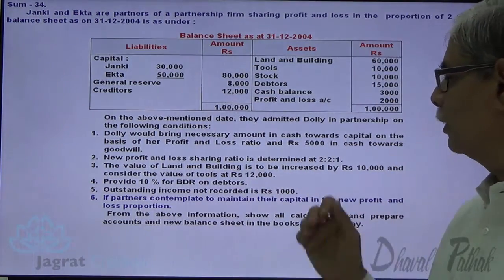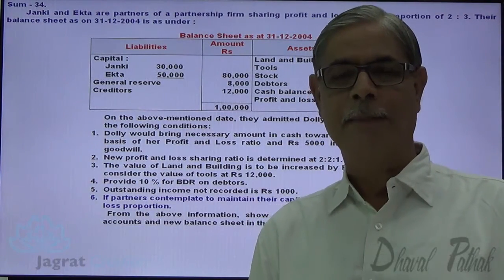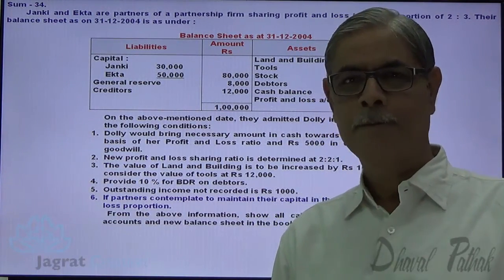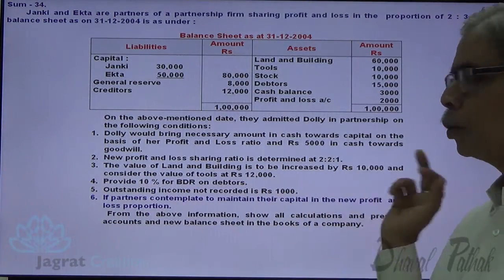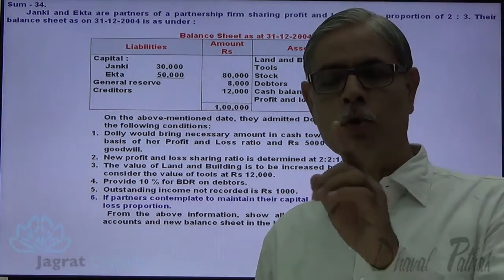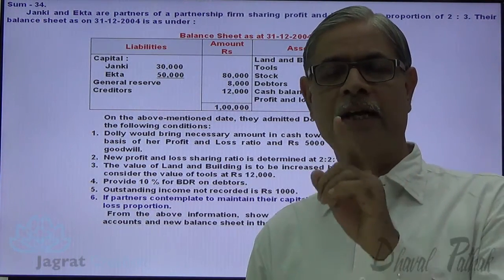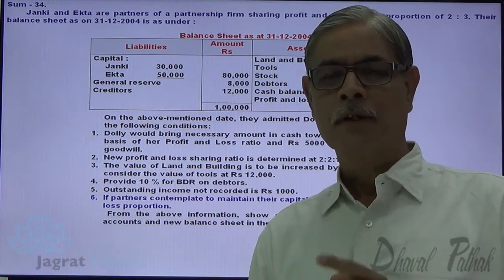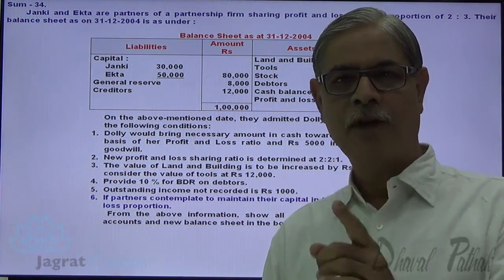The amount brought for goodwill, 5,000, gets distributed between the sacrificing partners in the ratio of sacrifice. The new profit sharing ratio is determined to be 2:2:1, so the share of the new partner is 1/5. As the share in profit is 1/5, the capital of the new partner Dolly will be 1/5 in the firm after admission.